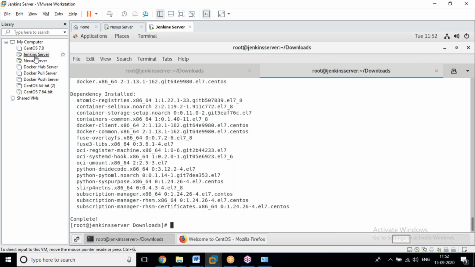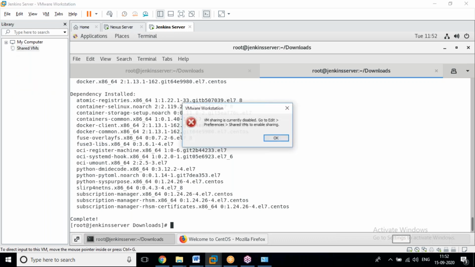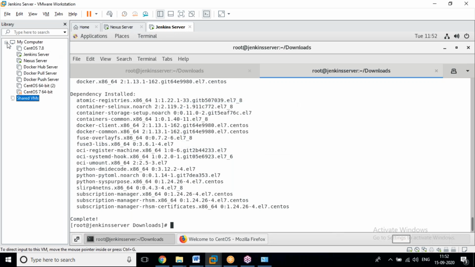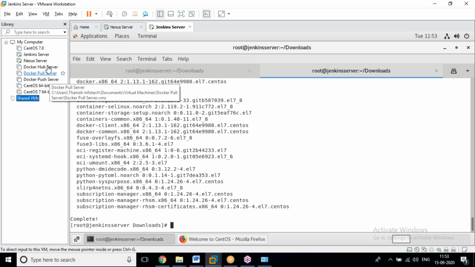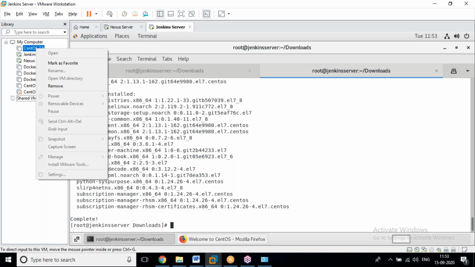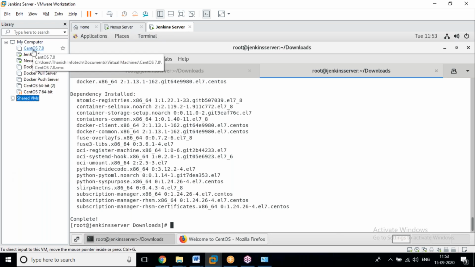We are going to do grouping here. This is my computer, which is one group. If you want one more, we can create groups like that. In that group, we can put a number of virtual machines. This is one machine, this is one machine. We can put in a number of servers, and we can put IP addresses also.